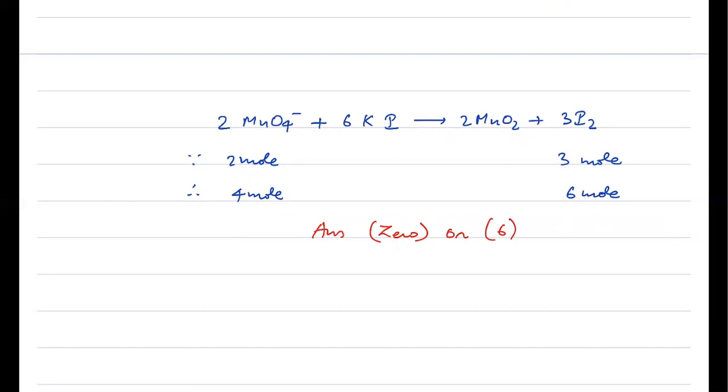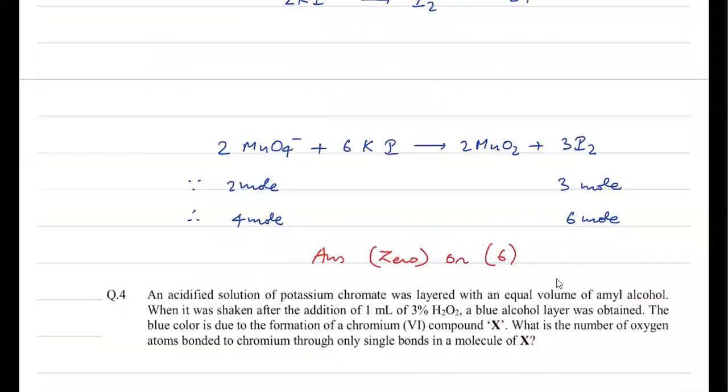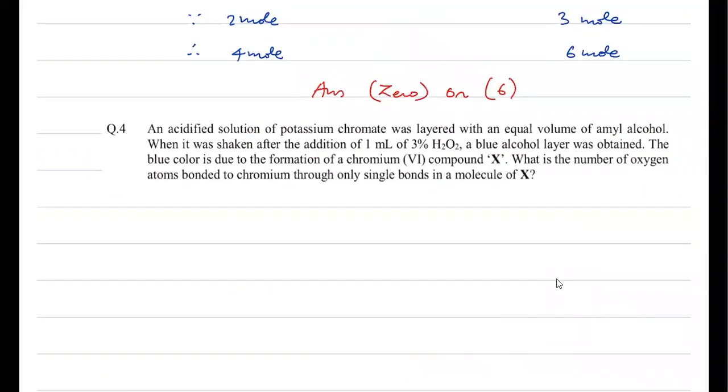Now move to the next question. In this question, it's given that an acidified solution of potassium chromate was layered with an equal volume of amyl alcohol. When it is taken after addition of 1 ml of 3% H2O2, a blue alcohol layer was obtained. The blue color is due to the formation of chromium 6 compound X. So you can understand here compound X is blue chrome, which is CrO5. And this is a blue colored compound.